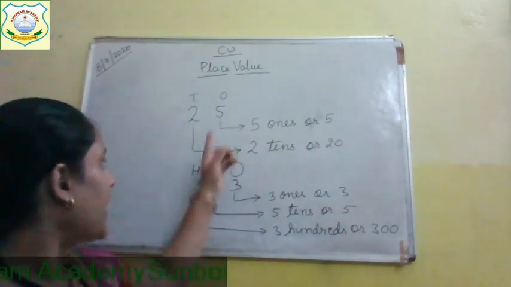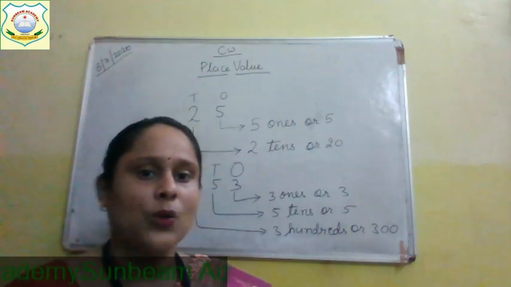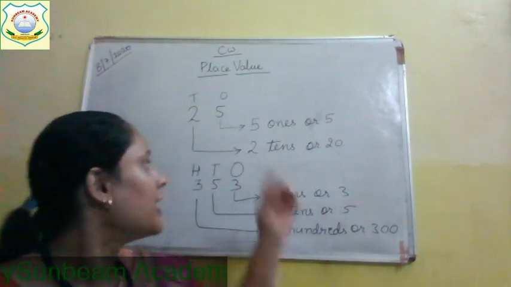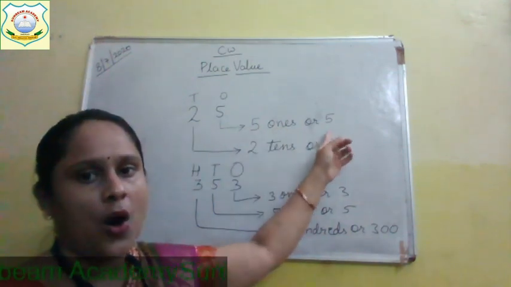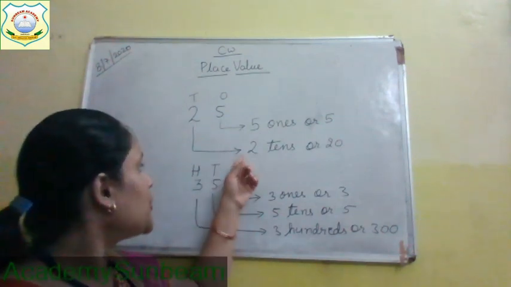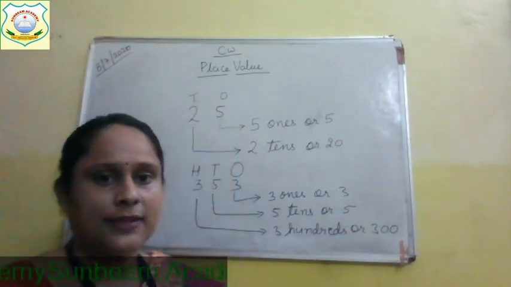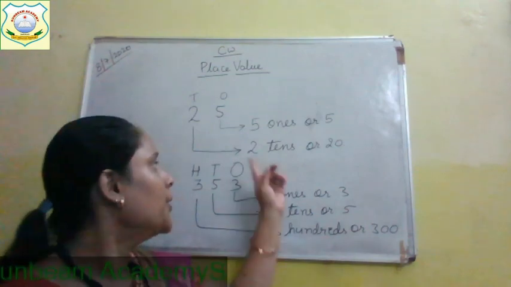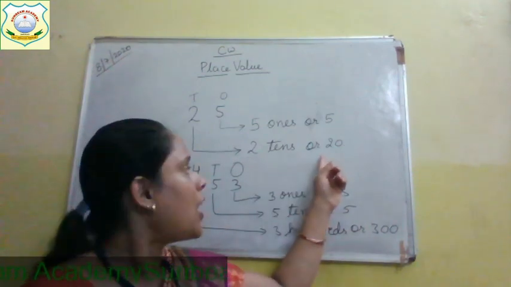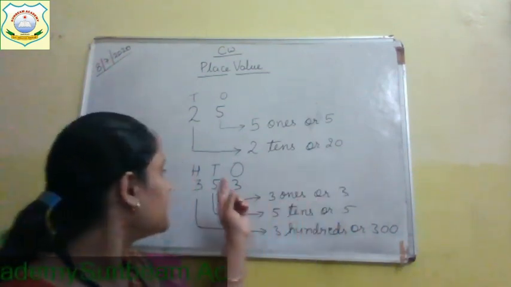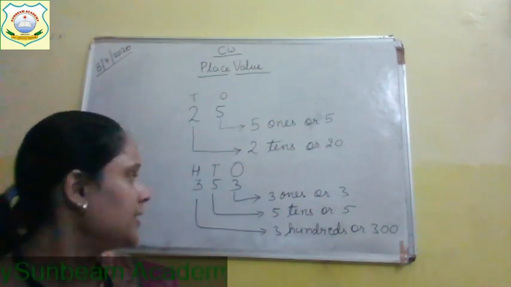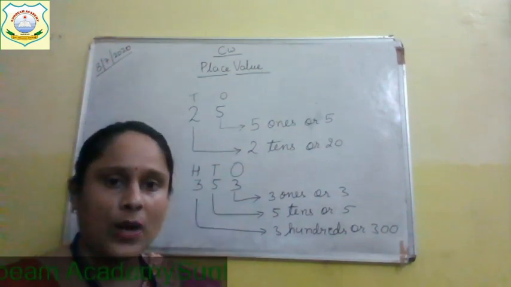So 5 is at ones place. So what is the place value of 5? 5 ones or 5. 2 is at tens place. So what is the place value of 2? 2 tens or 20. Again in this number, children, see, 3 is at ones place.